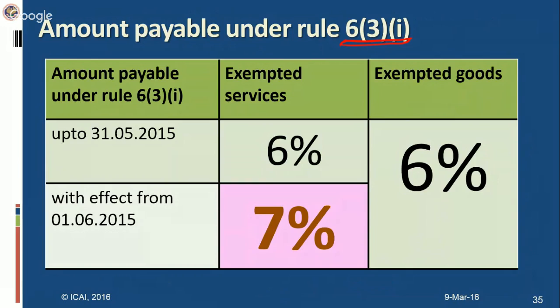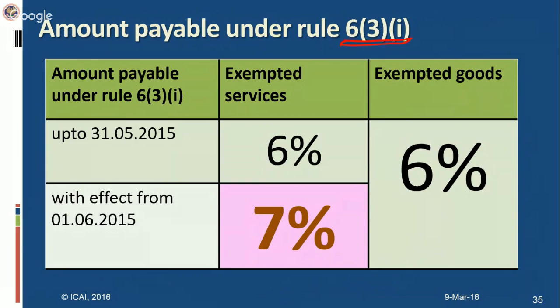So in case some common input is being used both in dutiable product as well as exempted product, or in provision of exempted service as well as taxable service, then if we are not maintaining separate records, we will not be able to make out what is the amount of credit which was dedicated for the exempted portion. We will not be able to find out the exempted portion.